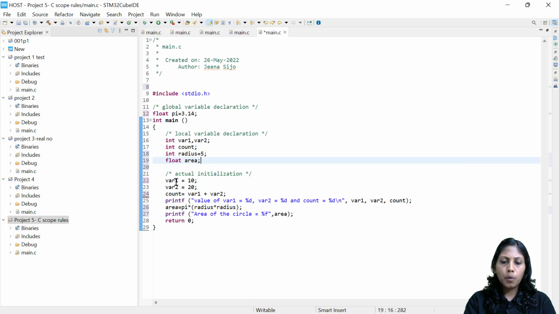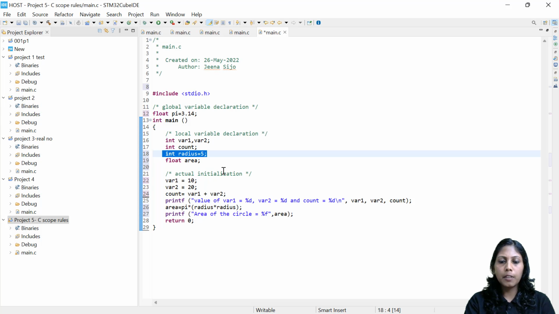Here you can see this is actually part of the previous program. If you don't want it, just omit it. So now you can see the float area which I declared already. I'm just calculating the area like that. Area equal to pi into r square, so the variable radius into radius. Radius I declared as 5. I initialized the integer variable radius to 5.